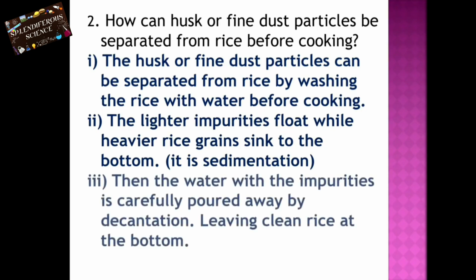Third point, then the water with impurities is carefully poured away by decantation, leaving clean rice at the bottom. We are pouring out the water with impurities carefully, so that process is called decantation. So now we have the clean rice left at the bottom. So this is how husk or fine dust particles can be separated from rice before cooking.